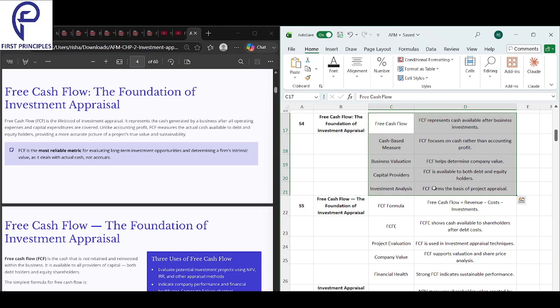Okay. Next, business valuation. What is business valuation? How do we use free cash flow in business valuation? We value a company based on how much cash it can generate in the future. That is how it's used in business valuation.